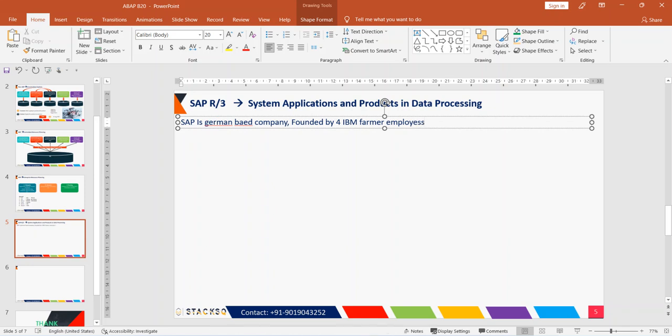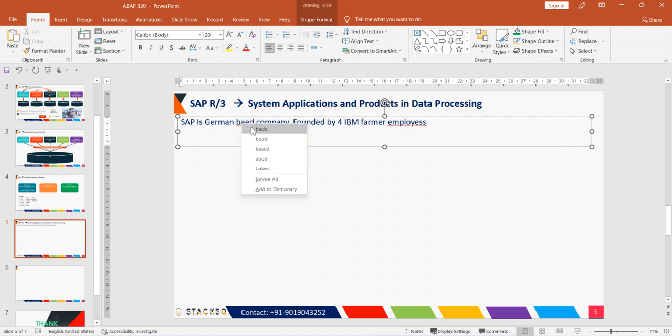So what does SAP do? SAP develops and provides ERP solutions to the market, to any company or any business. You take SAP as the solution for it. SAP provides ERP solutions to any business you name.